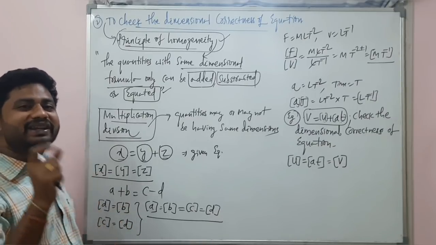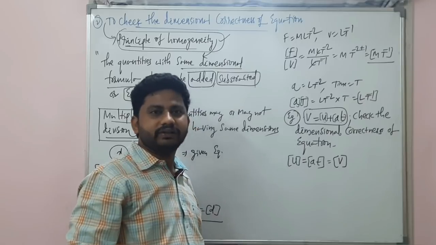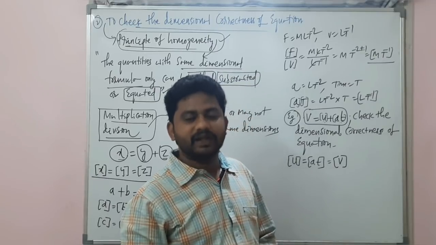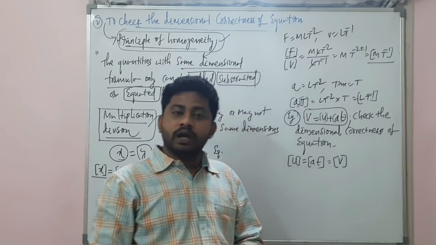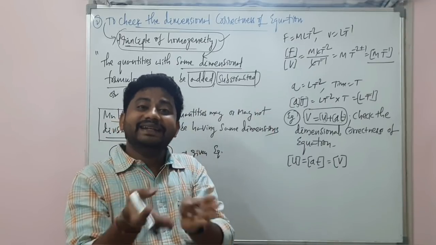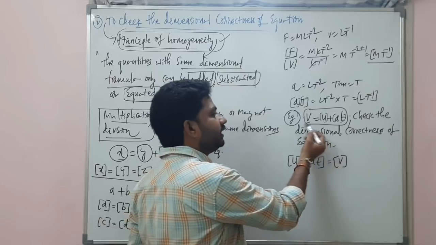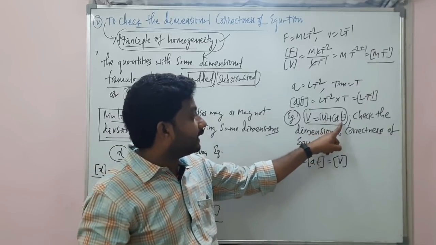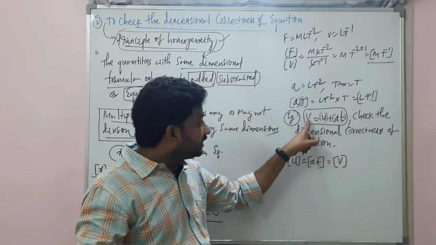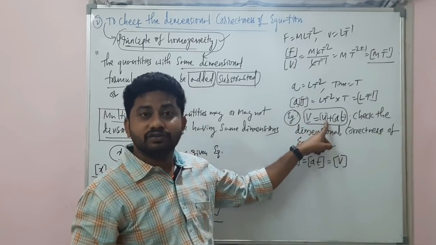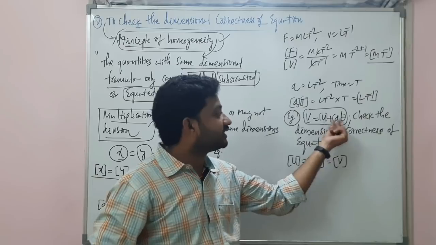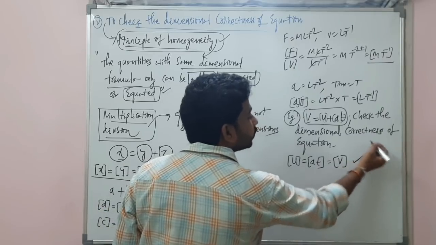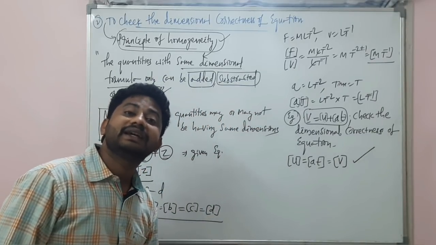On the left-hand side, how many entities are there? It's not about quantities, because sometimes a quantity may be the product of two different quantities. That's why it's easy to remember. On the left-hand side, how many entities are there individually? Only one entity, V. On the right-hand side, how many entities are there? 1 and 2. So the dimensions of this entity must be equal to the dimensions of this, and that must be equal to the dimensions of this. If it is satisfied, then you can say this equation is dimensionally correct.